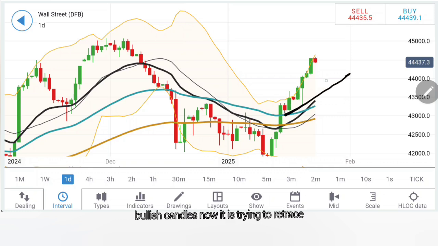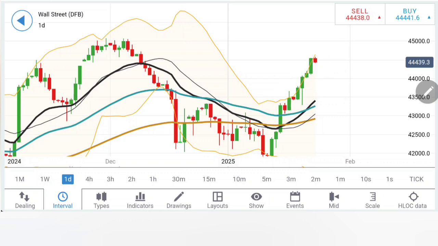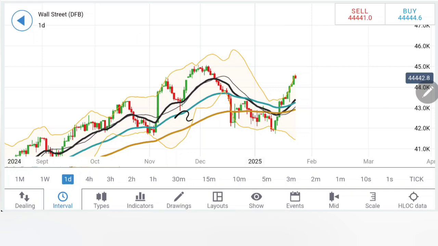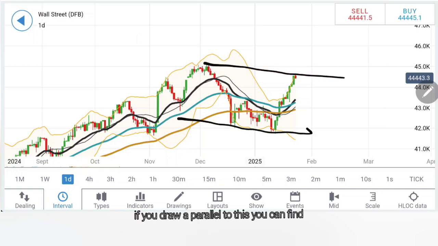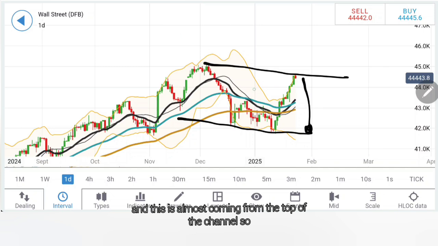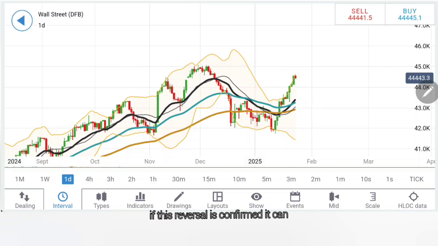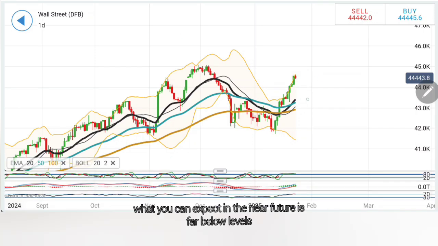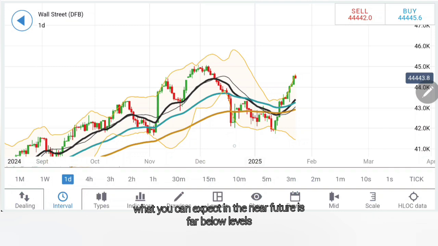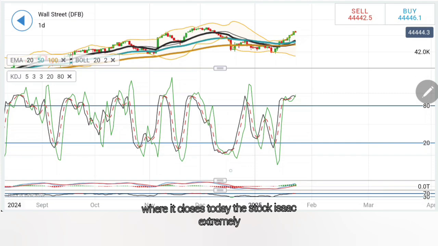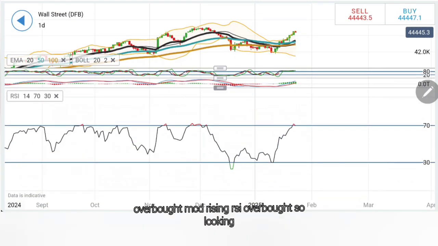After a series of bullish candles, now it is trying to retrace, trying to reverse. And notice, if you connect the dots, if you draw a parallel to this, you can find out this is almost the channel and this is almost coming from the top of the channel. So if this reversal is confirmed, what you can expect in the near future is far lower levels. And thus, let's see where it closes today. Stochastic extremely overbought, MACD rising, RSI overbought.